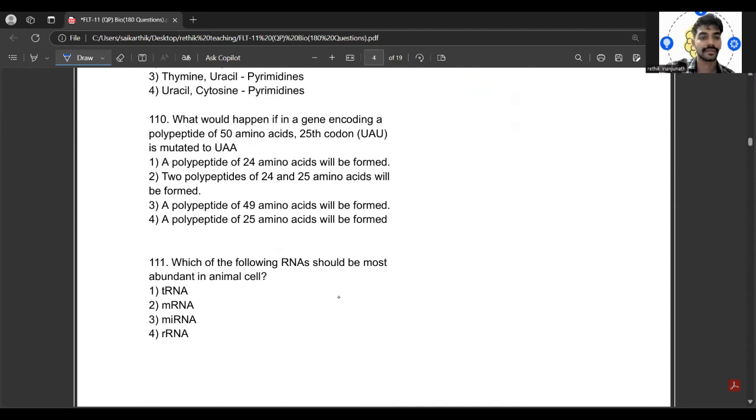Next is 110. What would happen if a gene encoding a polypeptide of 50 amino acids, 25th codon UAU, is mutated to UAA? Out of this, a polypeptide of 24 amino acids will be formed. Because UGA, UAG, and UAA are three nonsense codons, right?